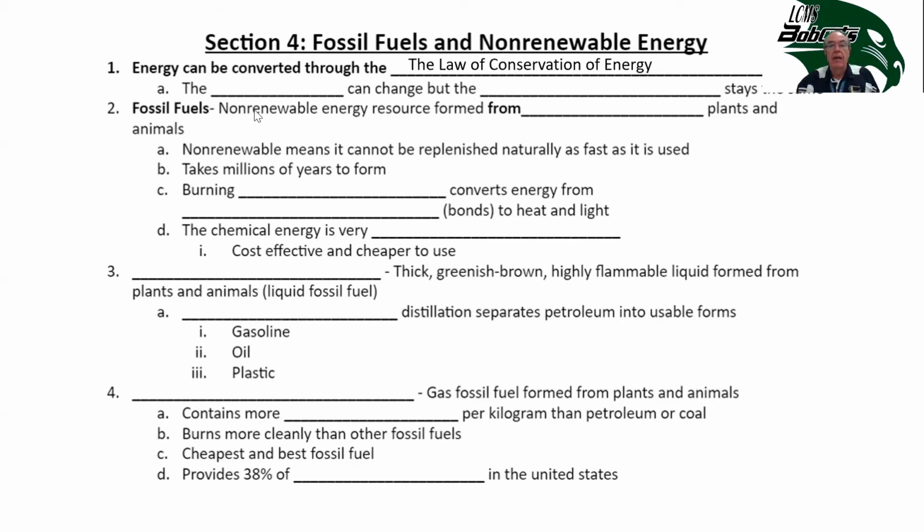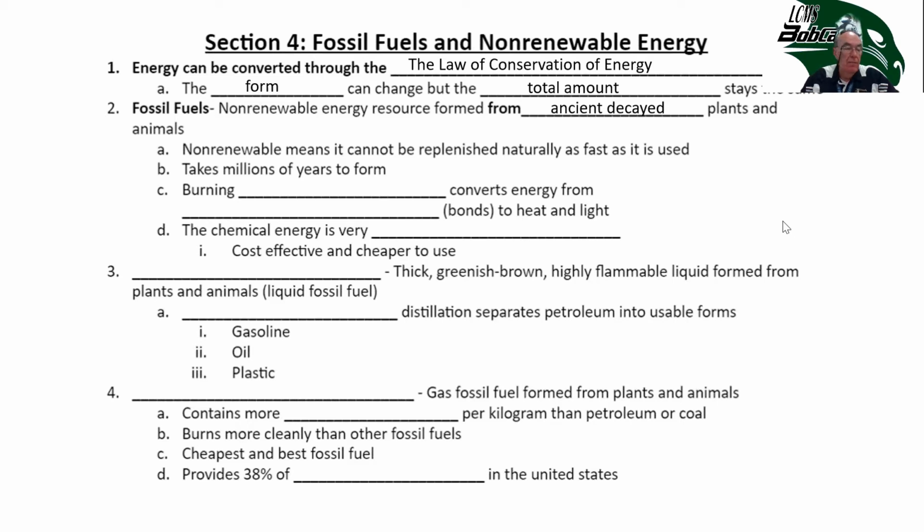Energy converted with the law of conservation of energy. So again, we're releasing that stored energy that came from the sun, but it's not lost or gained, created or destroyed. The form can change, but the total amount remains the same. Fossil fuels are non-renewable energy resources formed, as I was just explaining, from the remains of ancient decayed plants and animals. Non-renewable means that they cannot come back or be replenished naturally as fast as they're used. It took millions of years for this stuff to form.